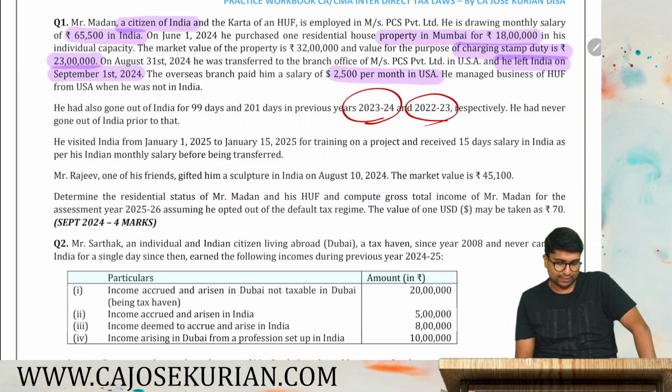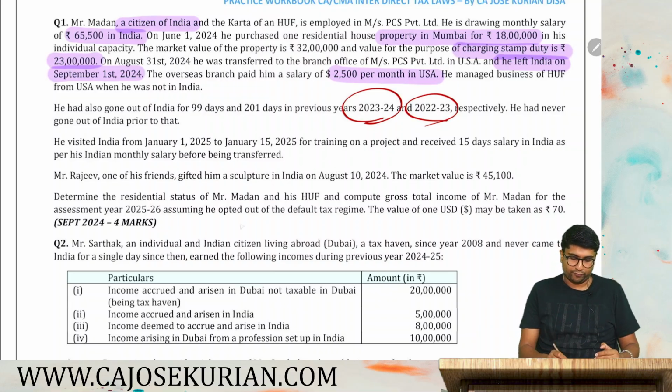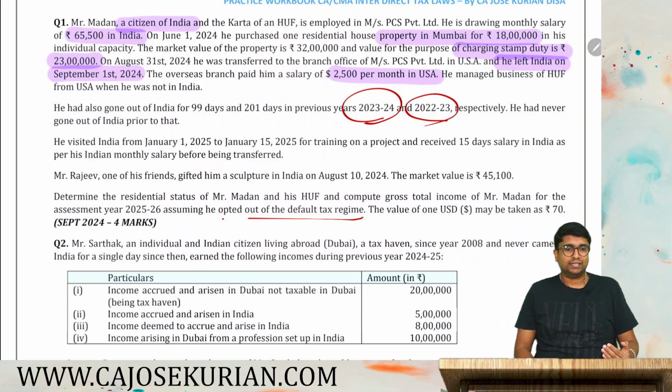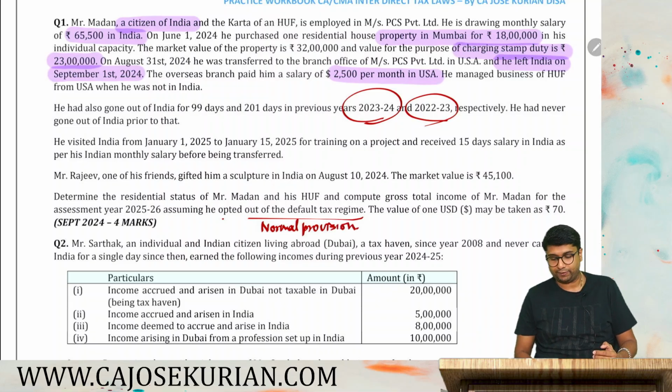Determine the residential status of Mr. Madan and his HUF, and compute the gross total income of Mr. Madan for the assessment year 25-26, assuming he opted out of the default tax rate. So he has opted out of default tax regime, meaning he wants to pay taxes as per the normal provisions. He has no plans to go for 115BAC. Value of $1 may be taken as 70 rupees.